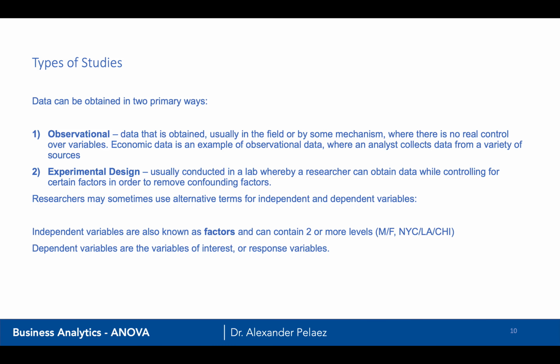Now, when we create a study for group comparisons, there are different ways that we can obtain the data. The 2 ways that we're going to obtain the data will be observational and an experimental design. In observational data, we have data that's obtained usually in the field or by some mechanism where we've collected the data via surveys or data that's available, such as economic data. And economic data is really a great example of observational data because we're collecting data on stocks, on economic values, and so forth. In experimental design, it's usually conducted in a lab, whereby a researcher can obtain the data, controlling for certain factors in order to remove confounding factors.